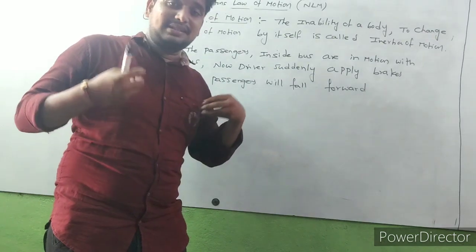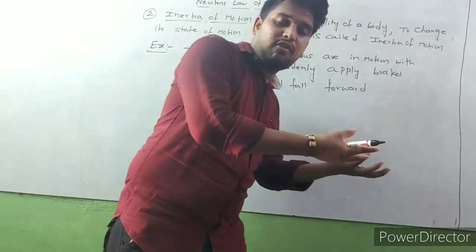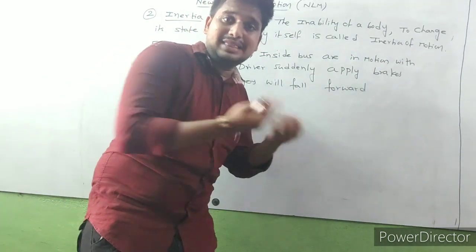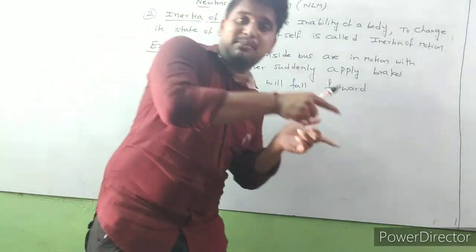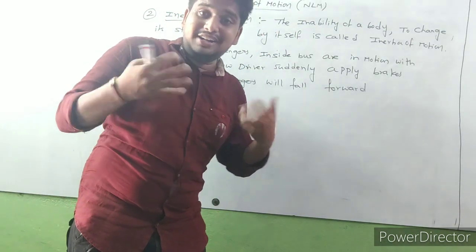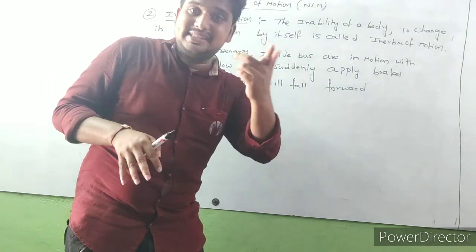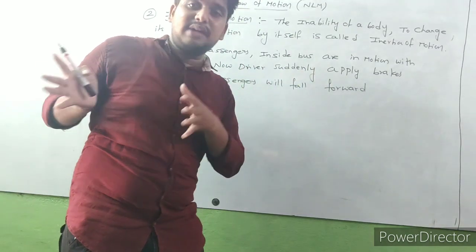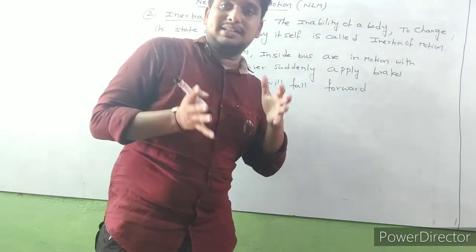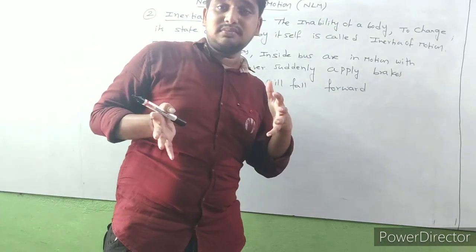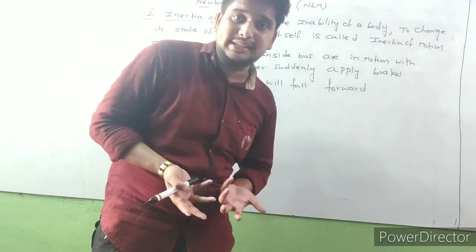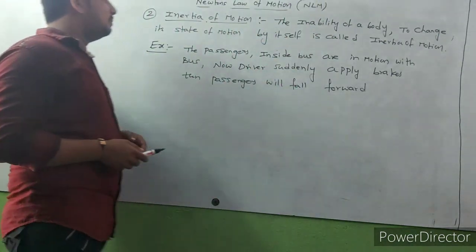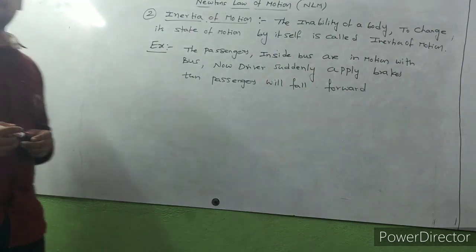The passengers inside the bus will fall forward because up to then they are in motion. That's why they always want to stay in motion. They are not able to change their position by themselves. Up to then the bus is in motion, so the passengers are also in motion. So suddenly the driver applied brakes, but they are moving forward. So this is the best example for inertia of motion.